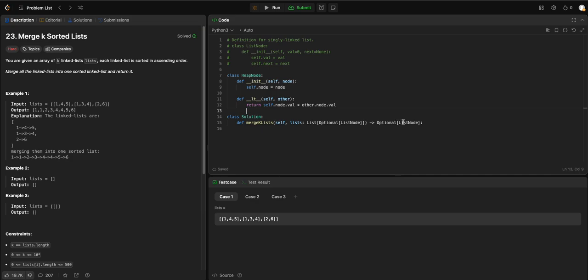This is how I represent this data structure: you create the heap node data structure.